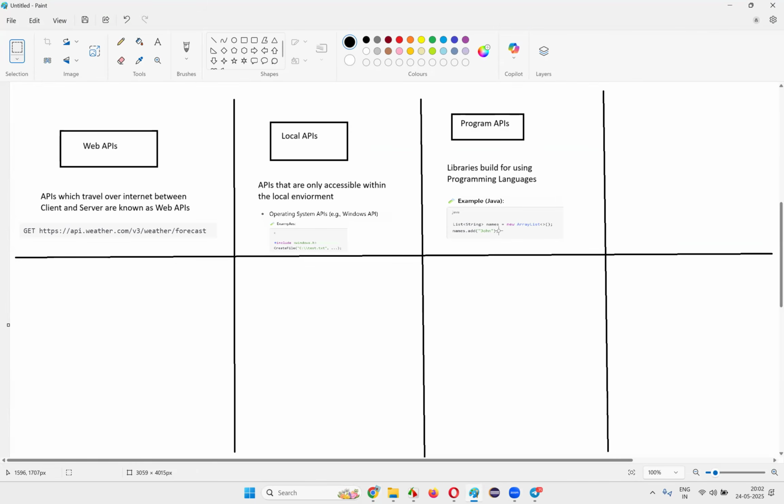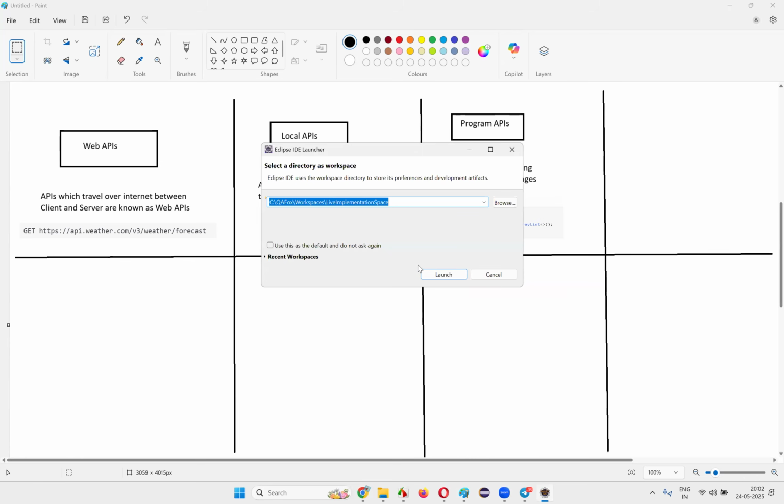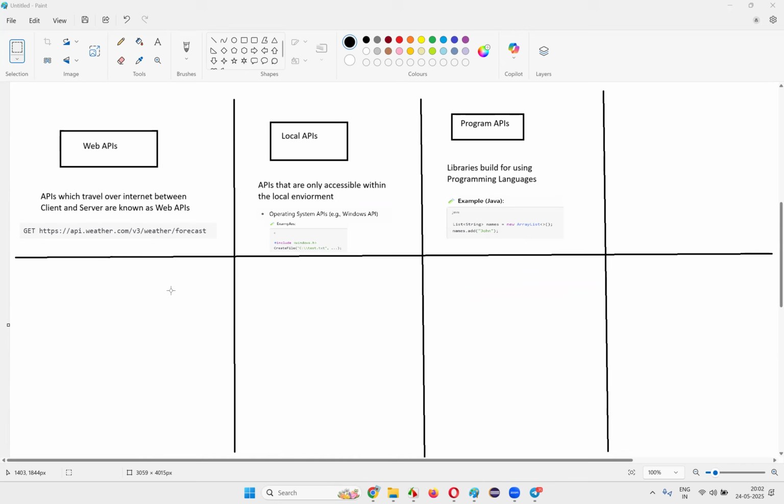Any programming language. For example, if I use one programming language, I'll show you one example of this program API. Even if you don't know any programming language, you'll understand. Just wait for a while. So if I go here and launch it, let's wait.